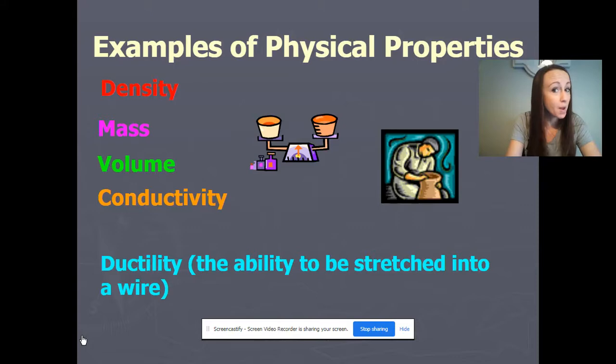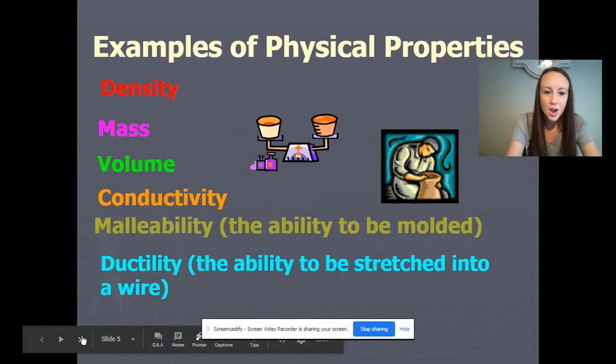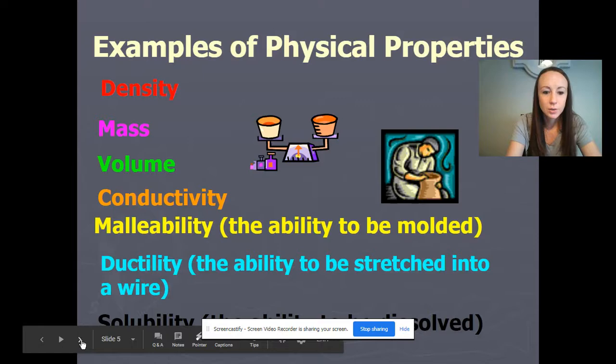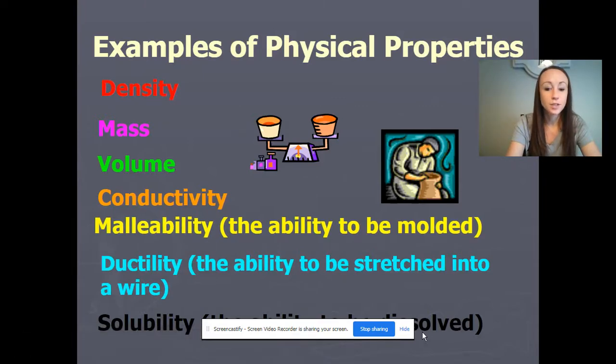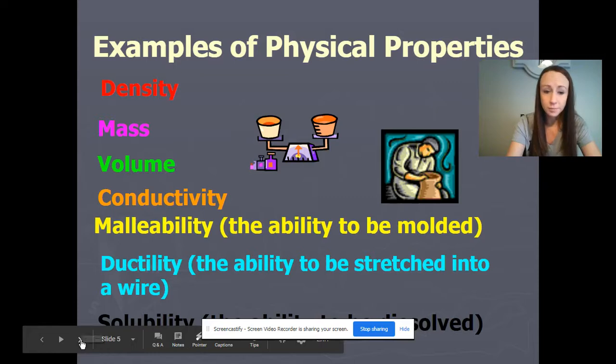Remember, mass is the amount of matter in something. Volume is how much space it takes up. We used this word called malleability, and we said that we can see the word mallet in here, which is the ability to be molded or flattened into a thin sheet. We then moved on to solubility. Solubility was the ability of a substance to be dissolved into another.